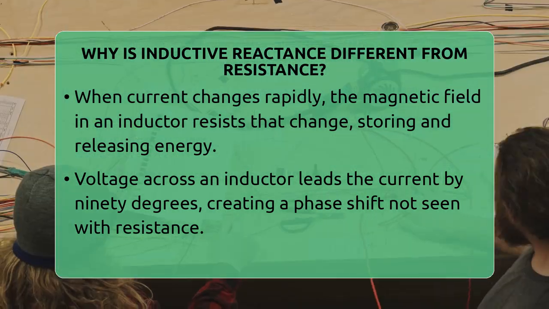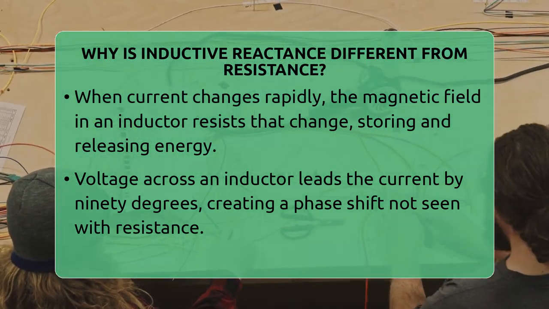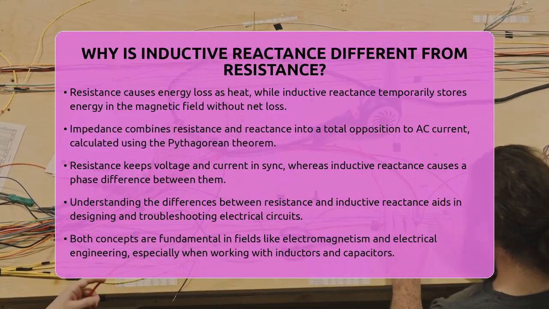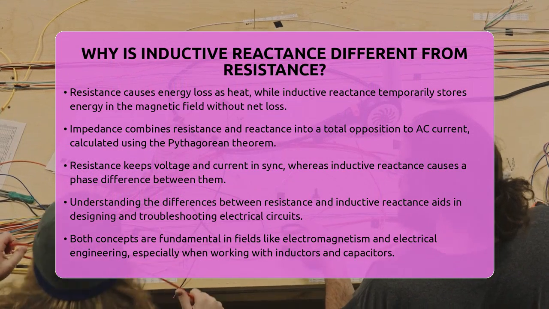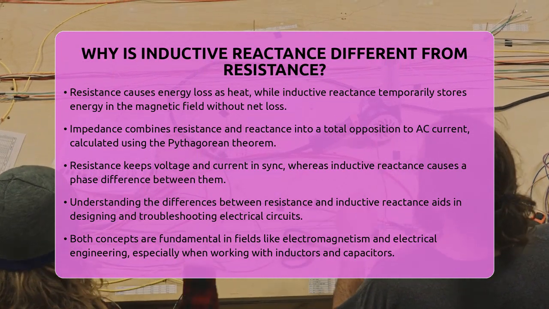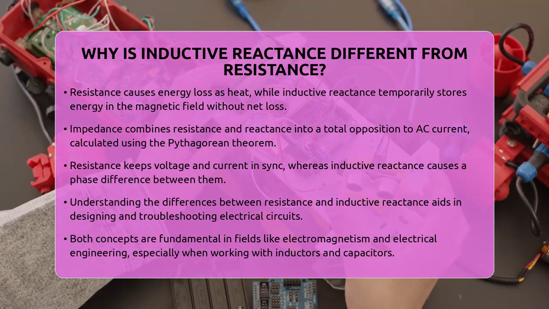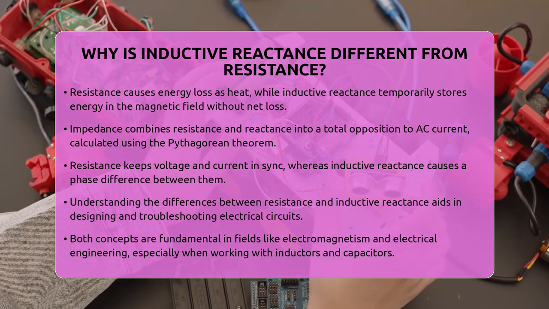When both resistance and inductive reactance are present, they combine into what is called impedance. Impedance is the total opposition to current flow in an AC circuit. It is calculated using the Pythagorean theorem, combining resistance and reactance as perpendicular effects.